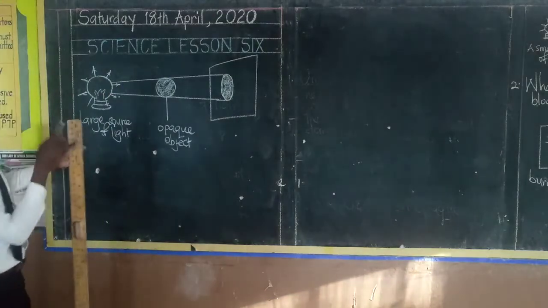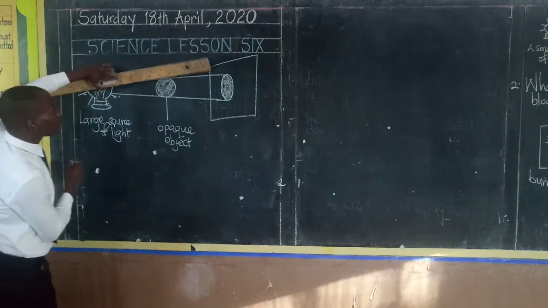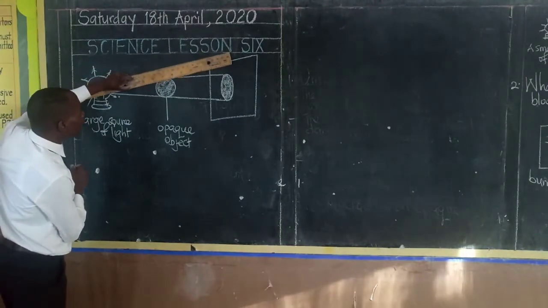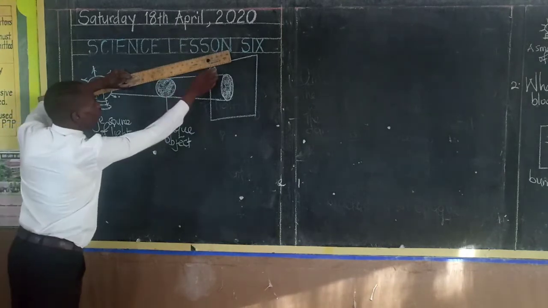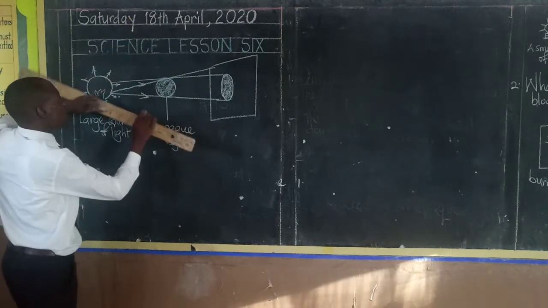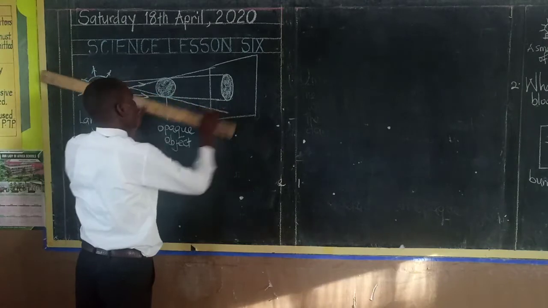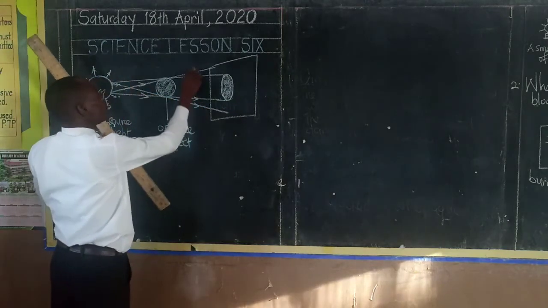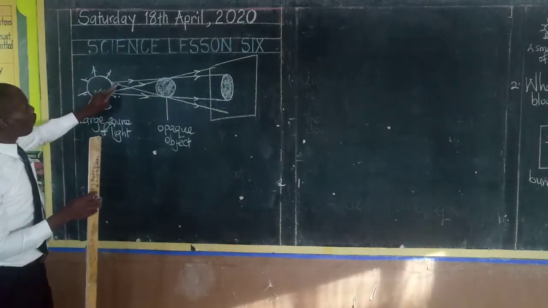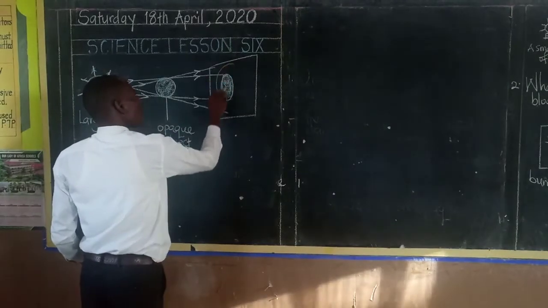But some light will not be blocked. And that light which is not blocked totally will form a lighter region of a shadow that we call the penumbra.